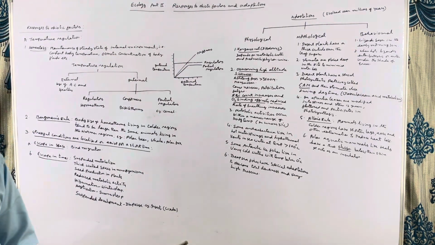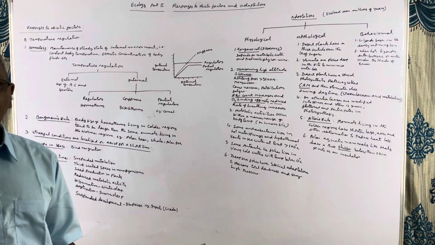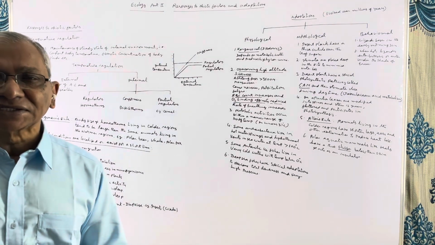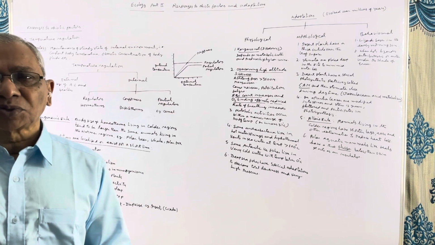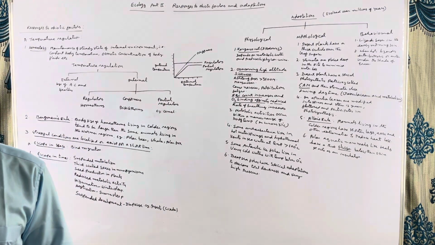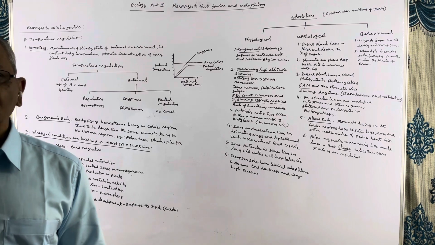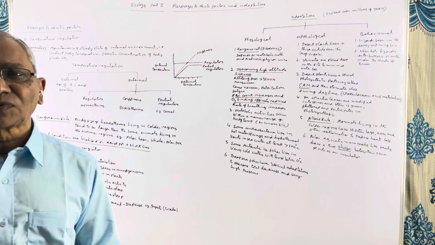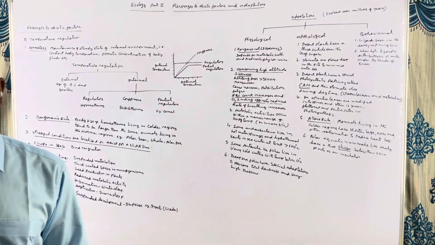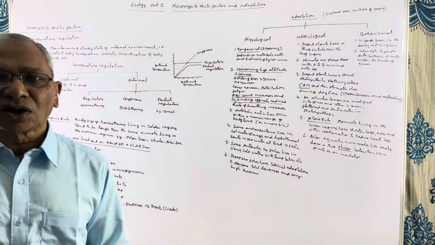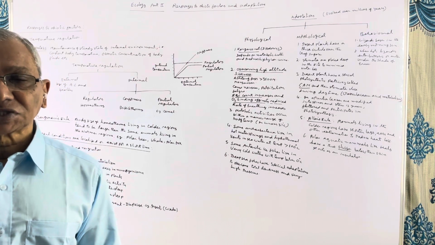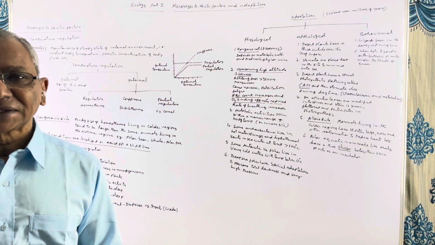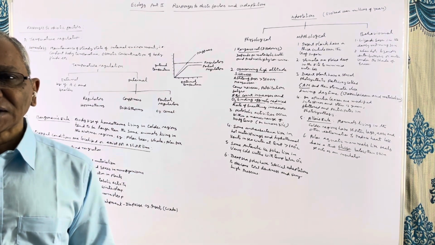If the body temperature goes beyond or below this optimum temperature, enzymatic activity decreases. If you take the example of human beings, our body temperature is 37 degrees centigrade or 98.6 degrees Fahrenheit. Only at this temperature, our enzymes act or function with utmost efficiency. So maintenance of this temperature is very essential, and this is incorporated in our genes.